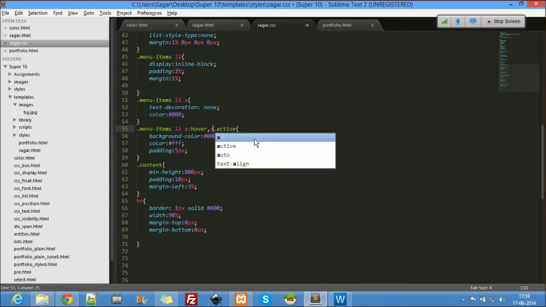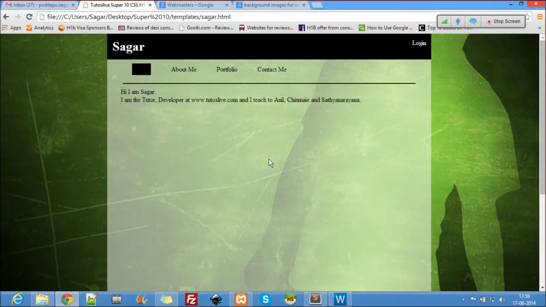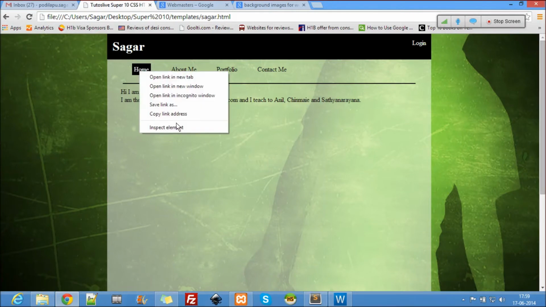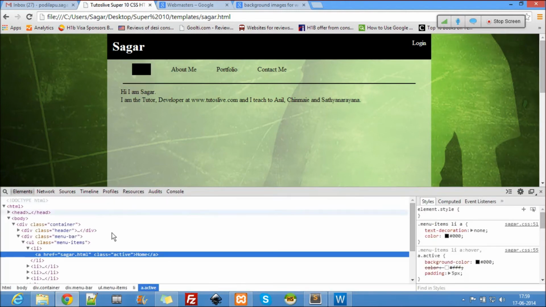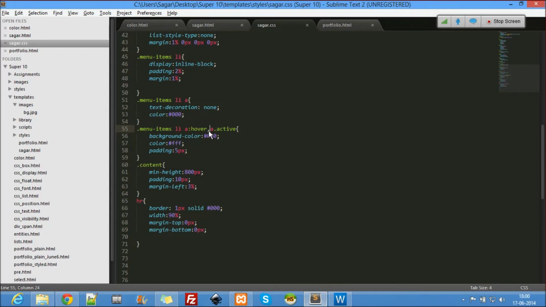Okay, so this means there is no space right here. This means find all the links with class active. Still there is nothing, so let me just check it out. Oh, they are the same. That's the problem. Okay, so let's use a different styling there for active classes.